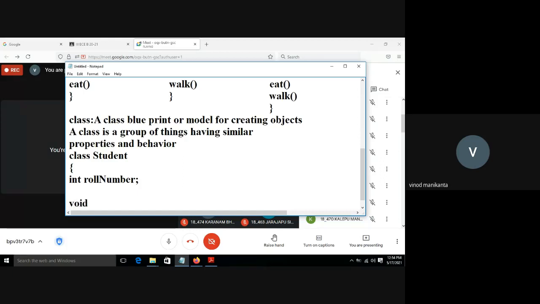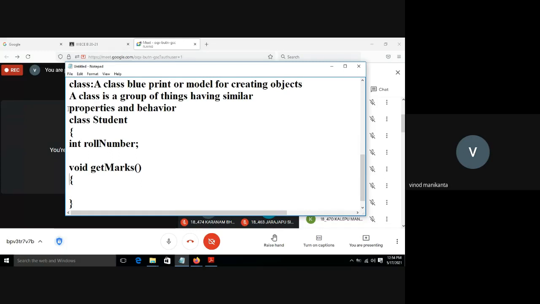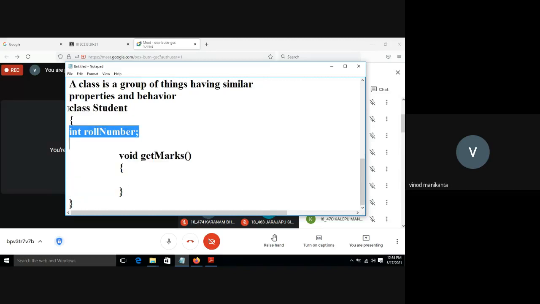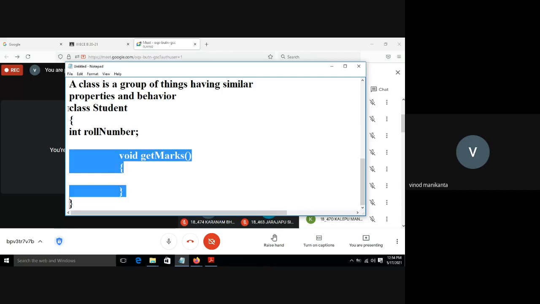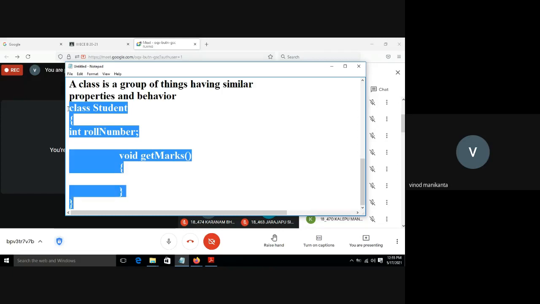This is a function, similar to a function in C. I can write any kind of behavior, like he can walk or talk, but I require only one. So this is a class, a template, a blueprint or model. It says every student has a roll number and this behavior of getting the marks.